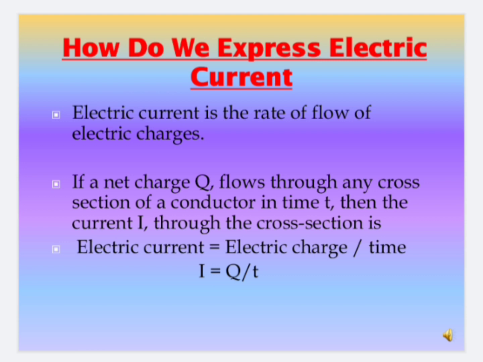That is, I is equal to Q divided by t, where Q are the number of charges flowing through the conductor in the given time.